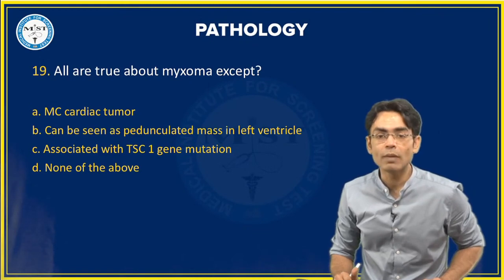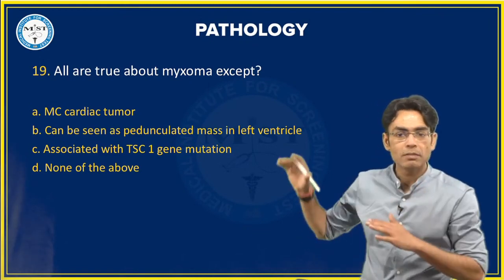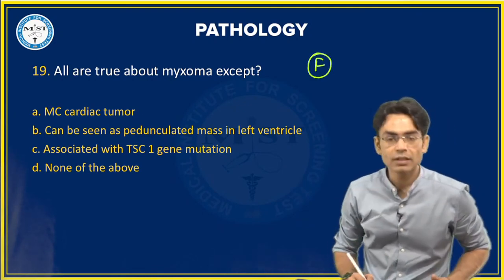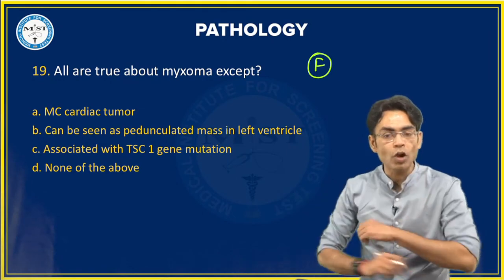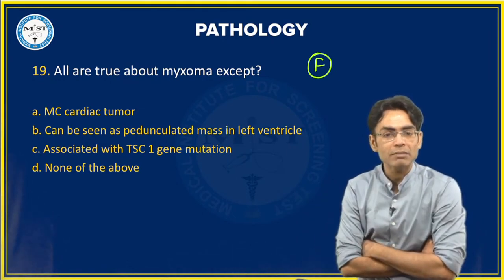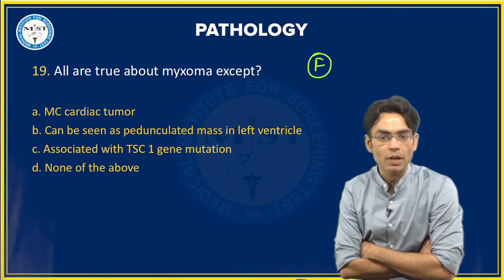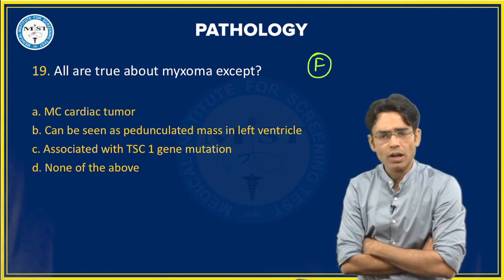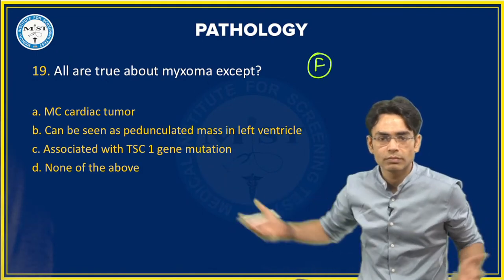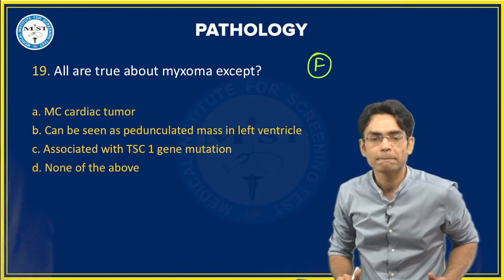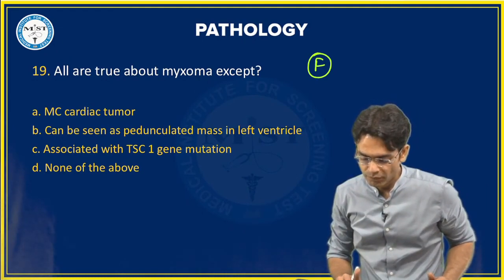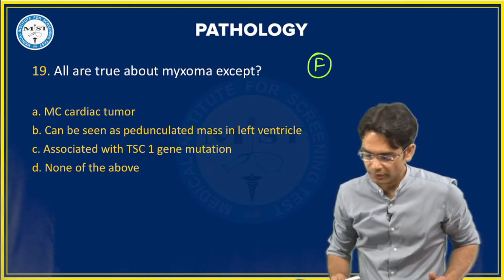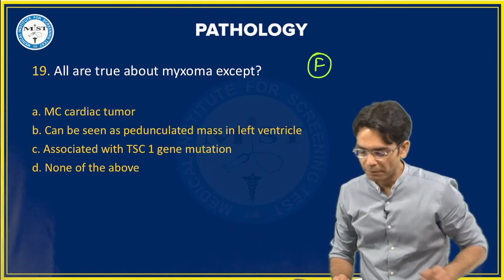All are true about myxoma, except. You need to find out the false statement. The first option is, this is the most common cardiac tumor. Second option, can be seen as a pedunculated mass in the left ventricle. Third, associated with TSC1 gene mutation, or none of the above. Nothing is true. Tell me.